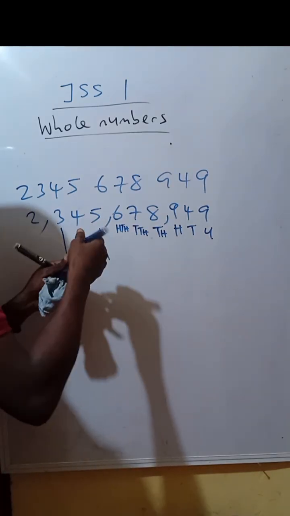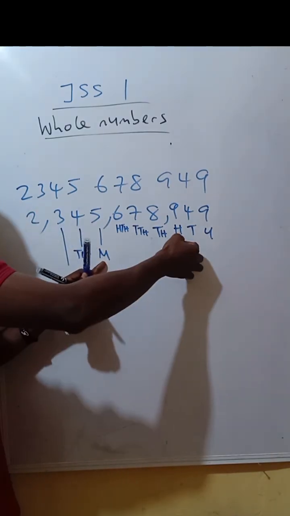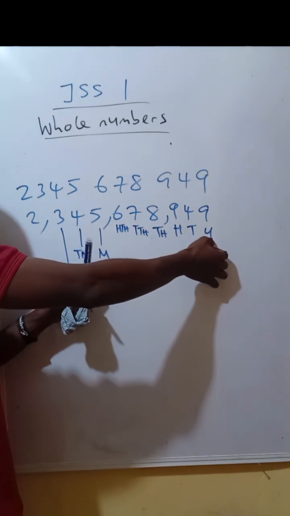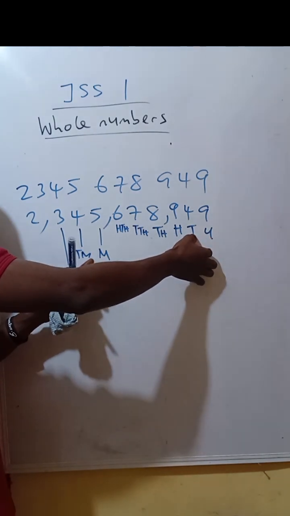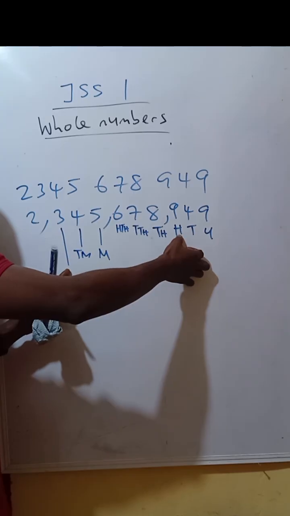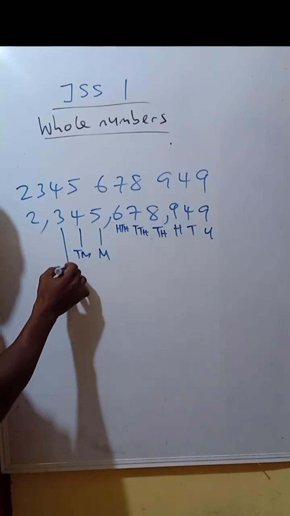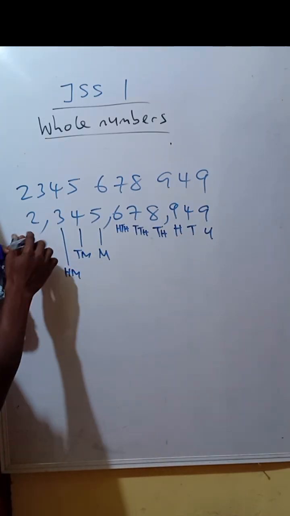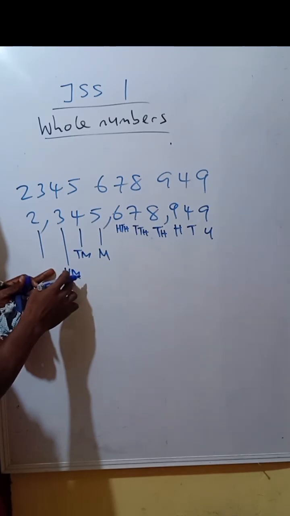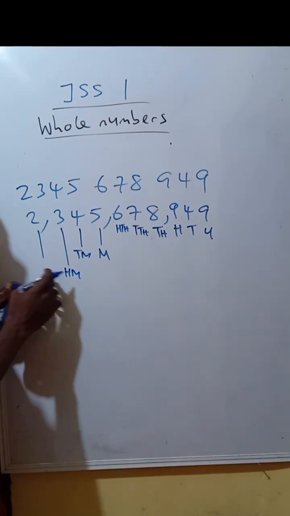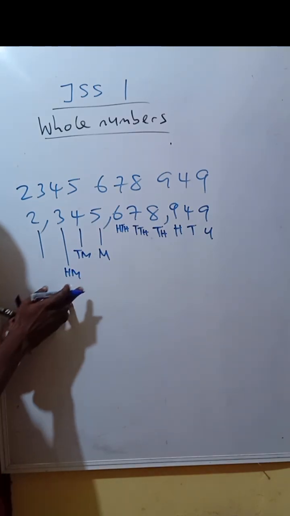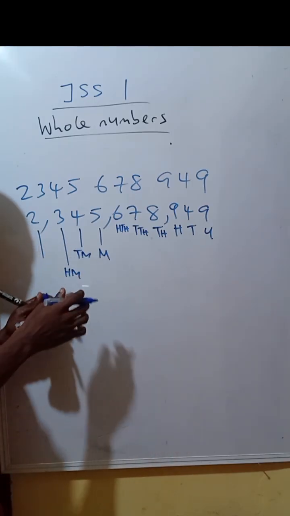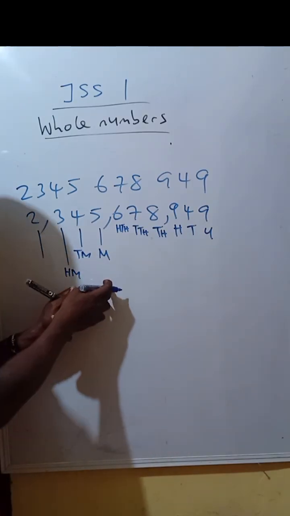After tens of million, don't forget, when we get to million, we start from tens, not from unit. Tens, 10 million, then 100 million, 100 of million. Then after million, it is 1,000 million.